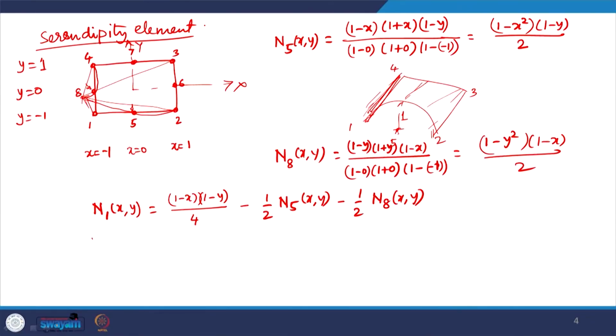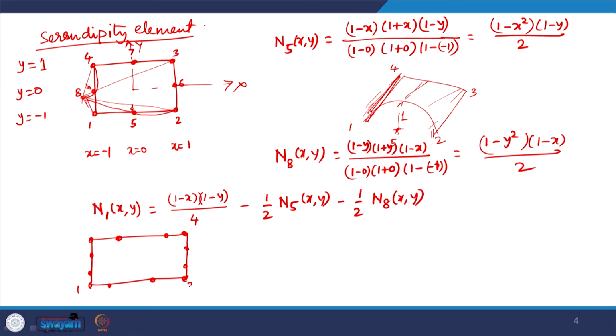a 12 node rectangle for the cubic variation. So, I can have nodes at 1/3 points, so total 12 nodes.